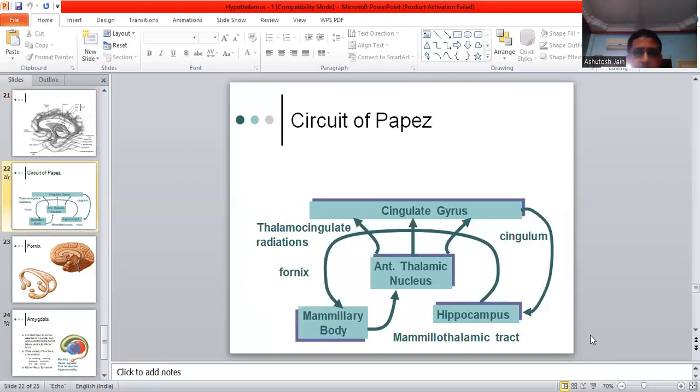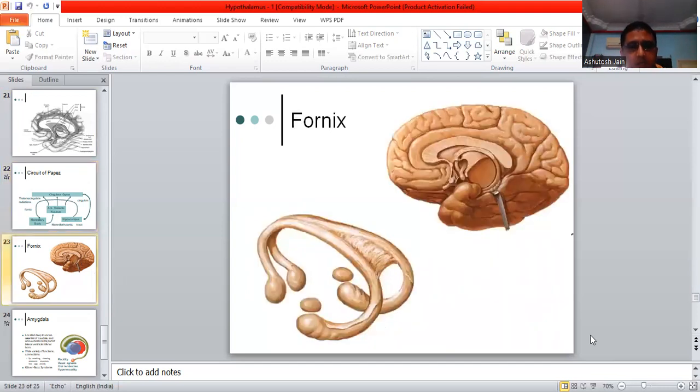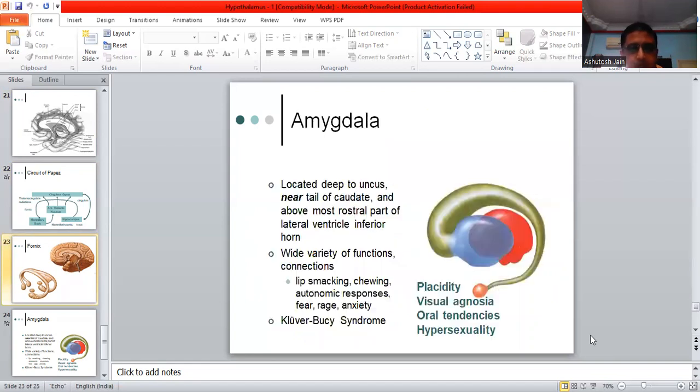Now, another part which is important is the Papez circuit. In the diagram, from the cingulate gyrus, anterior thalamic nucleus, there arise arrows to the cingulate gyrus, from the thalamus cingulate radiations. Cingulum to the hippocampus, from the mammillothalamic tract, from the mammillary body again to the anterior thalamic nucleus, and in that comes the fornix. Here is a diagram of the fornix. Okay, understood.